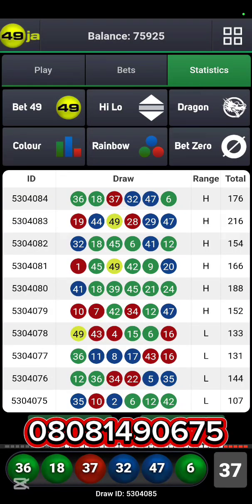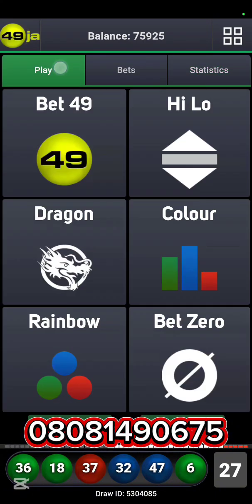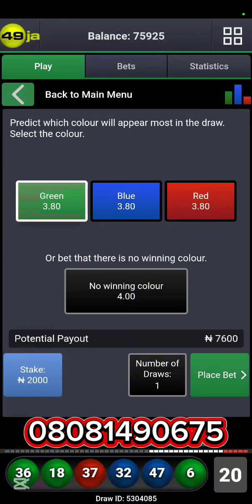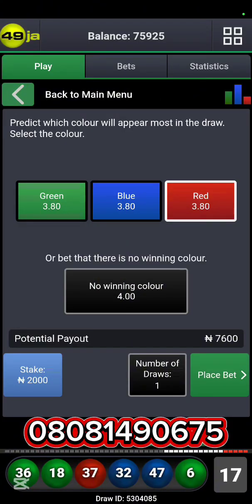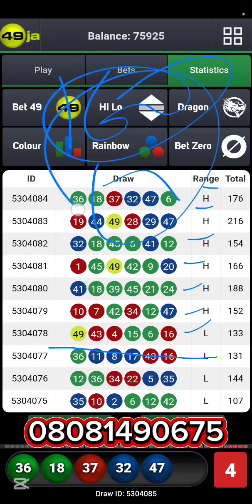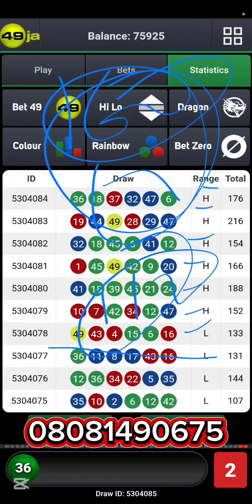Now imagine yourself in a situation whereby you are making stakes of 2,000 naira per stake, and every single round you are making up to almost 1/3. You stake 6,000. This is what I'm talking about here. Let's say 6,000, 2,000 per stake for 3.80, for 3.80, for 3.80. That's 7.6. So with 6,000, you make 1,600 naira per round, and you've won in total 7 rounds. So 1,600 times 7, that's like 11,200.